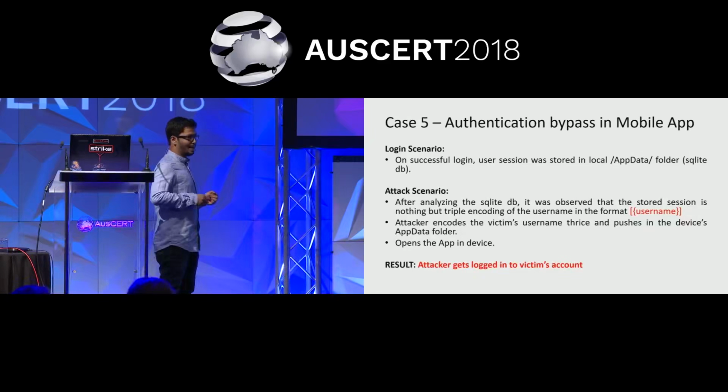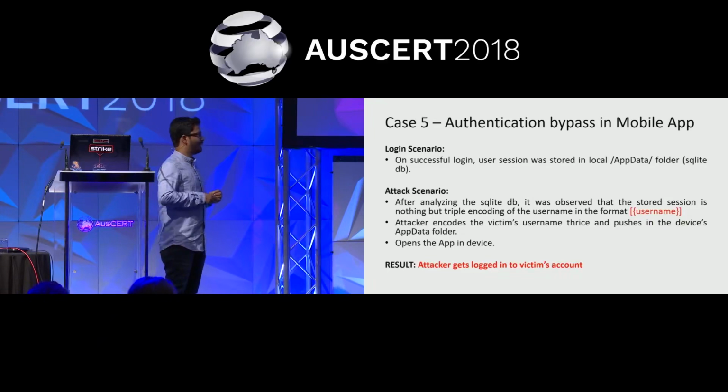After decoding 3 times, I identified that this is nothing but the username in this format: curly braces, then square brackets, inside that the username. And this string was base64 encoded 3 times and made into the session. So what you could do is log into your own mobile banking wallet using your credentials, and since you know your username, extract the SQLite DB using ADB shell, check the username, take any random user's username, do the same 3 times encoding, push it back to the database, restart your Android device and open the mobile app.